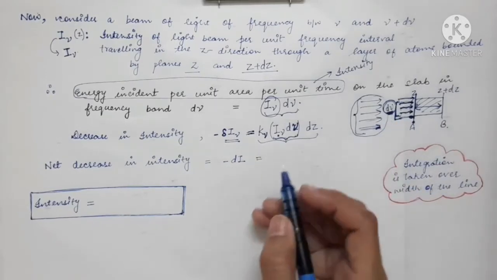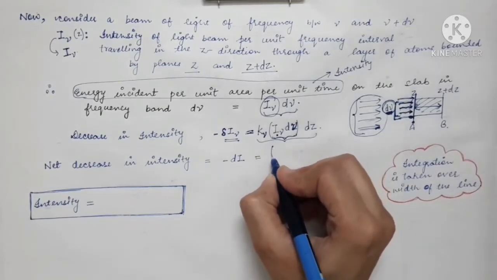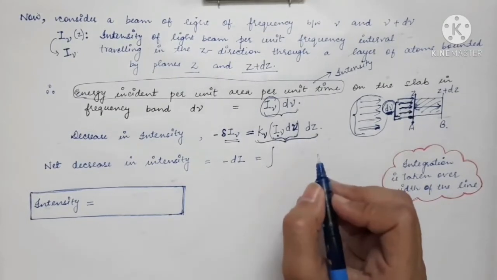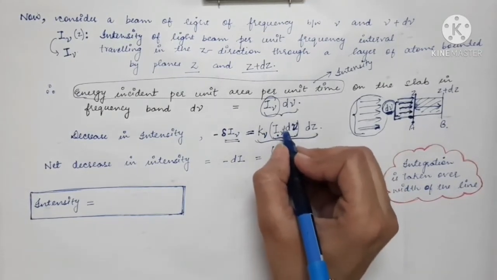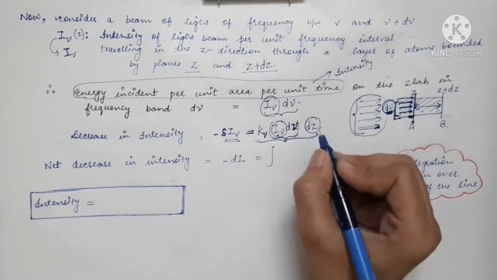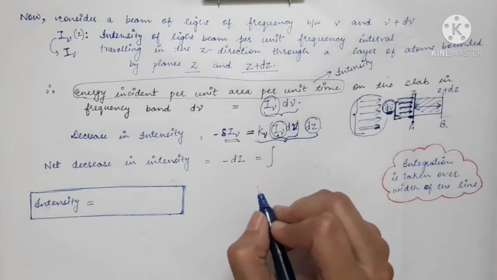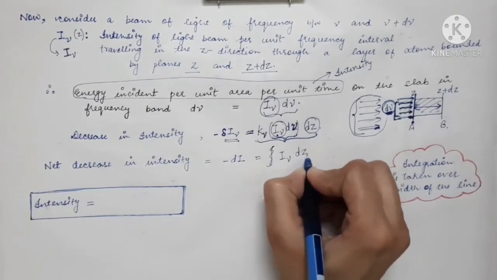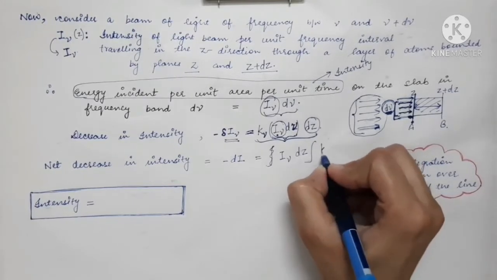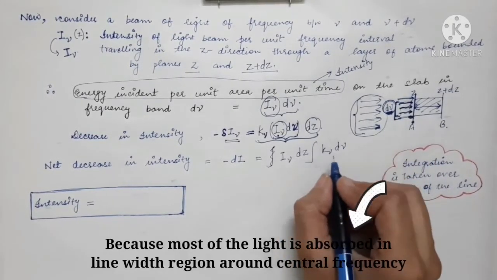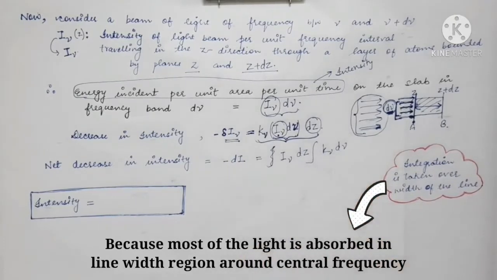So the decrease in intensity will be nothing but the integration of this right hand side. This I nu and this dz can be taken outside the integral. So you will have I nu into dz times the integration of k nu into d nu. This integration is done over the width of the line, as we have discussed the line width.